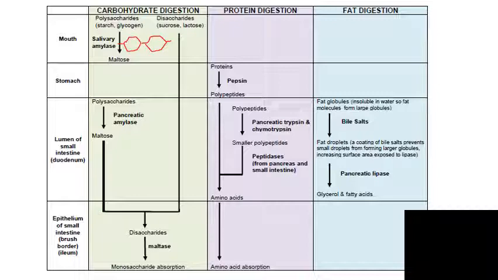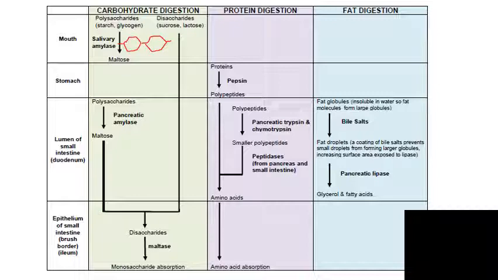Now a little bit further in a part of the small intestine which is called the ileum, you don't really have to know that. Yeah, so up here we're in the duodenum, down here we're in the ileum. So these are 2 different parts of the small intestine, but honestly you don't have to know the difference for your GCSEs. So basically we're further down the small intestine, and now everything is a disaccharide. Now we have a bunch of specialized enzymes, and this one, maltase, is only named as an example.